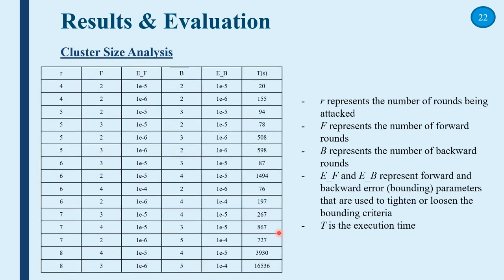The next table shows the execution time of differential clusters. For example, in 7 rounds, for 3 rounds of forward and 4 rounds of backward, the execution time is 267 seconds. While for 4 rounds of forward and 3 rounds of backward, the execution time is 867 seconds.